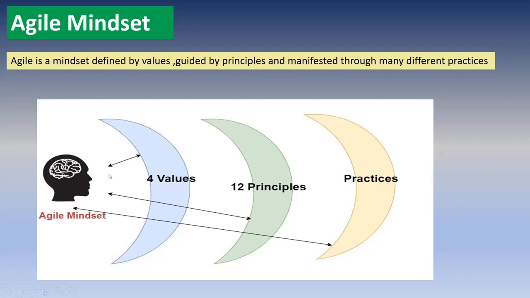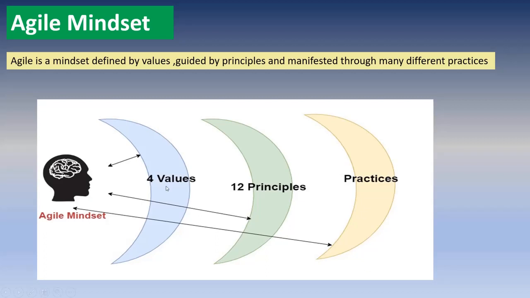It means the whole process of Agile has 4 values and 12 principles. You need to understand these two first. Then it has many different practices, different models or methods to implement Agile, and different frameworks. We will see that later, one by one. So basically, Agile is a mindset defined by values, guided by principles, and manifested through different practices.